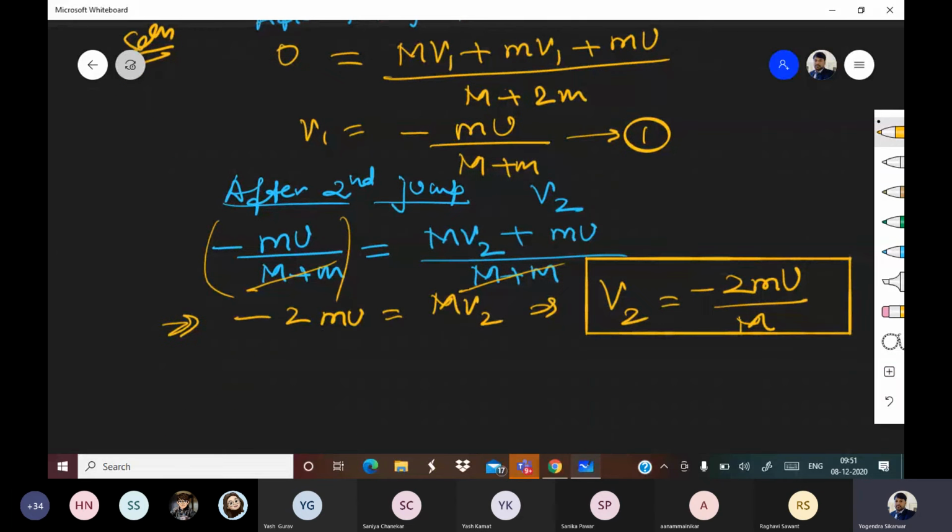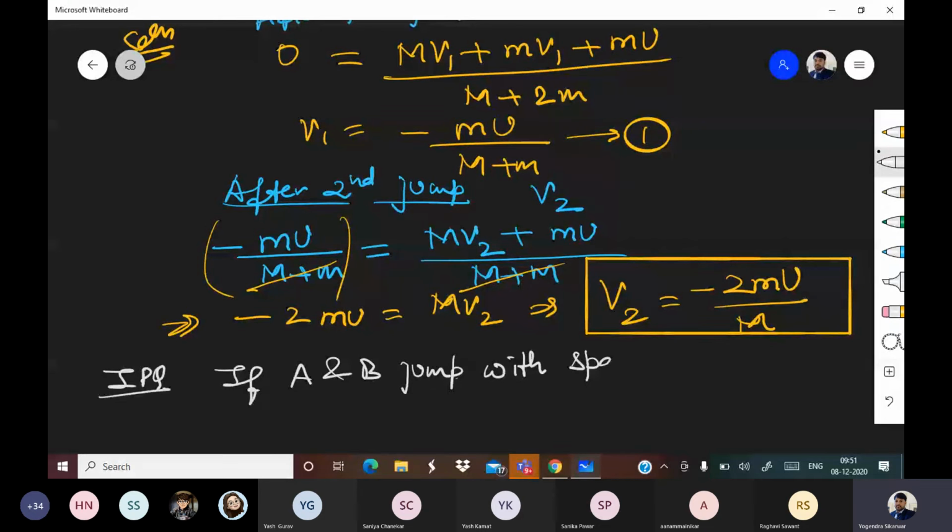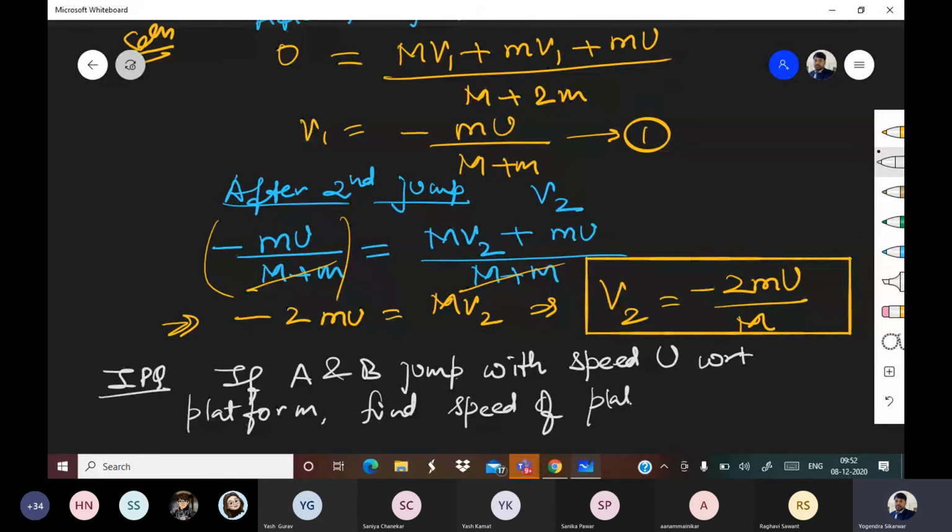IPQ, that means in the previous question, if A and B jump with speed u with respect to platform, find speed of platform when both jump off. Okay, please find.